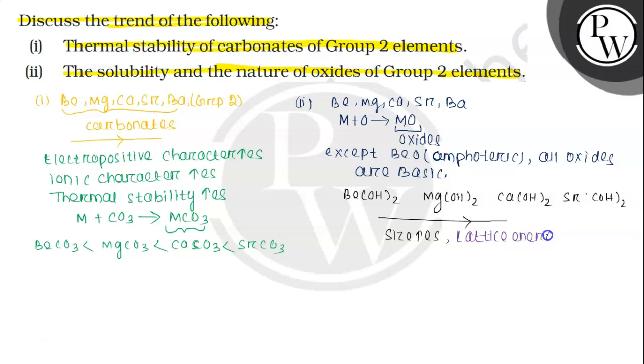As size increases, lattice energy decreases. As lattice energy decreases, melting point decreases. Melting point decreases, that means thermal stability decreases, and water solubility increases.